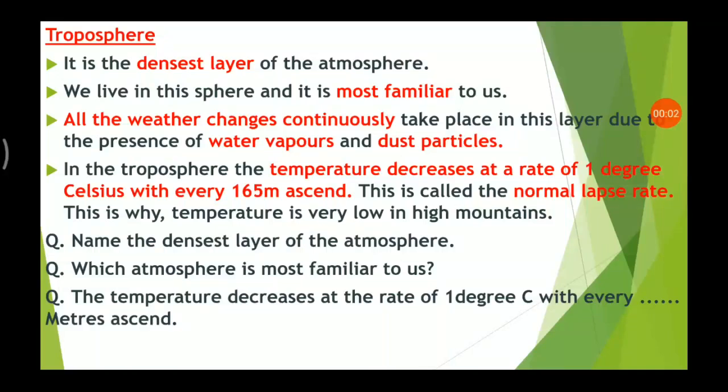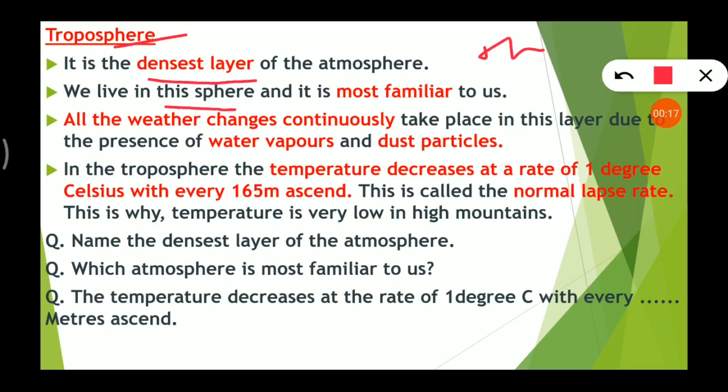So if we talk about the first layer, troposphere, which one is first? Troposphere, okay. So it is the densest layer, means it is a thick layer. We live in this sphere. Where do we live? In troposphere. The first layer of the atmosphere is troposphere, and it is the nearest to the earth and it is most familiar to us.